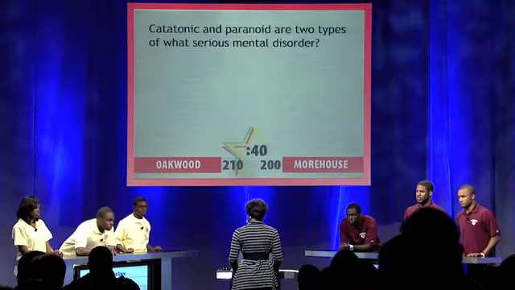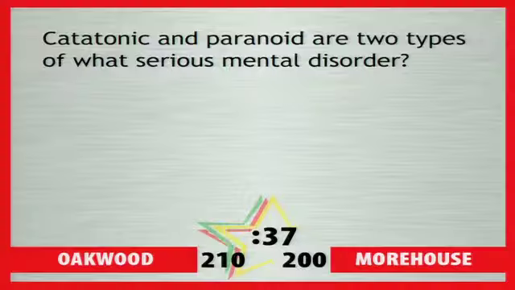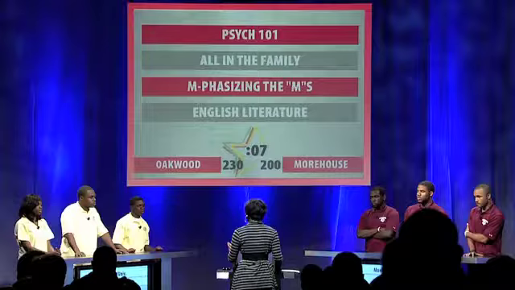Psych 101. Catatonic and paranoid are two types of what serious mental disorder? Morehouse: Bipolar. Incorrect, can you take it? Schizophrenia. That's correct. Your bonus question for 5 points apiece and a 5-point bonus for all three. First, disturbed enough not to have formed intent, a defendant might plead not guilty by blank of blank. Insanity. What's the other one? Guilty by association of insanity. Answer, please. Reason of insanity. And in what syndrome named for Stockholm? That's correct for 10 out of 20 points. Category, Oakwood.